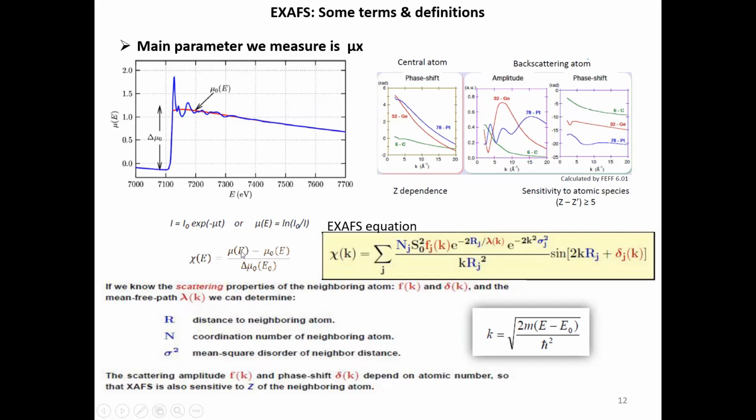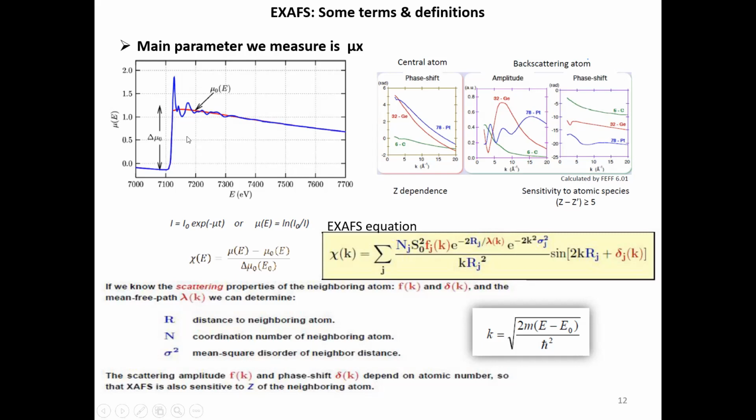But of course, this is also dependent on the nearest neighbor atomic distance. So all this will come into play to give the nature of the sine wave function.